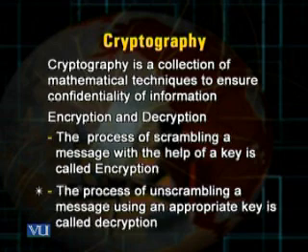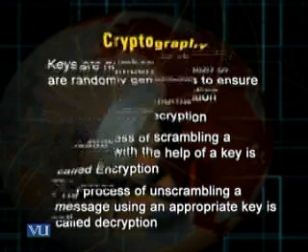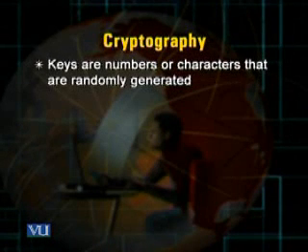So if a message is scrambled, we can apply a suitable key to convert it into an understandable form, and that process is called decryption. Then the word keys. Keys are defined as numbers or characters that are randomly generated.